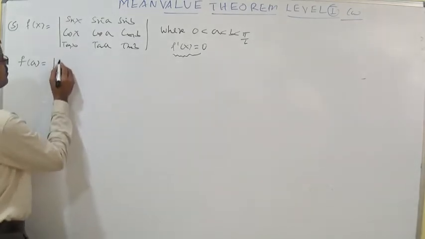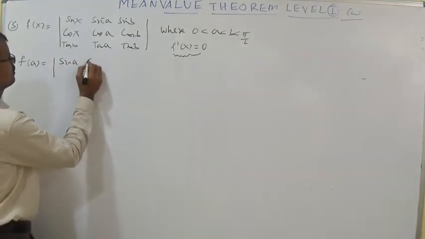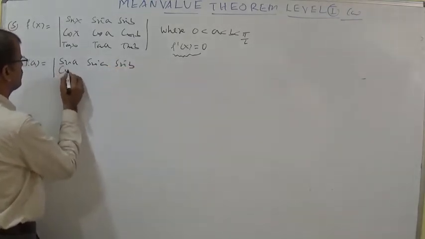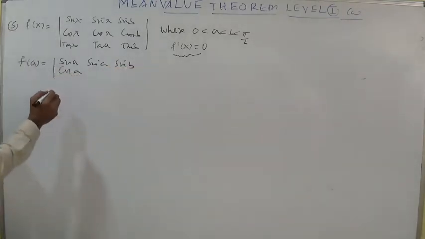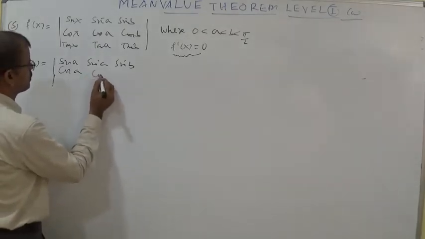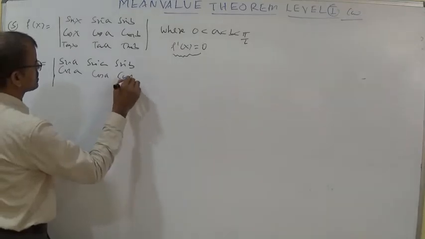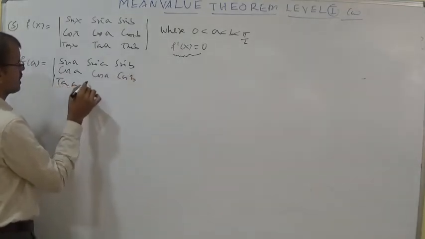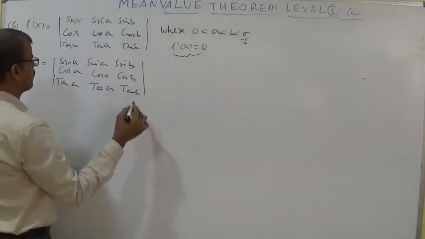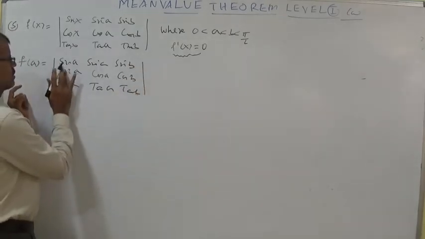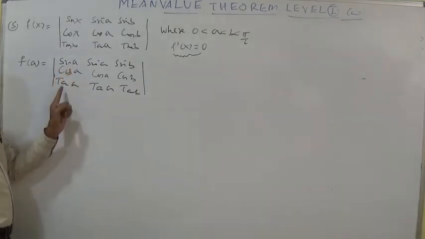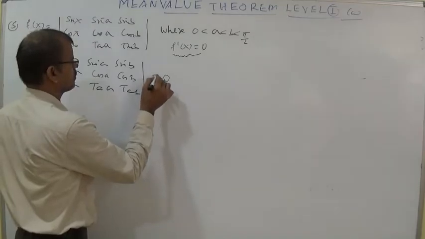Now put f of a. Here you can write sin a, sin a, sin a, sin b. Instead of x, I am writing a, so here you can write cos a, cos a, cos a, cos b. Here you can write tan a, tan a, tan a, tan b. This is f of a. Every student knows that according to the determinant property, whenever two columns are identical, the determinant equals 0.